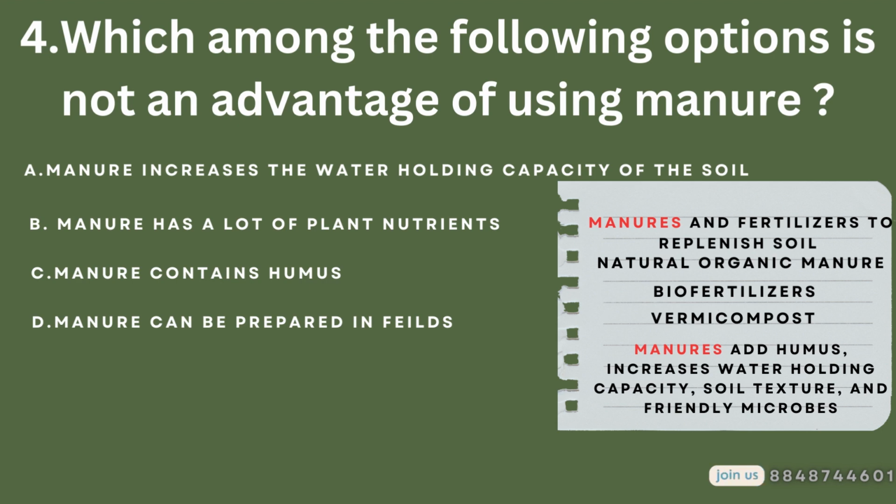Why is a manure better than a fertilizer? Because it adds humus to the soil. And when humus is added to the soil, it increases the water holding capacity of the soil. Another important thing is that it helps in improving the soil texture. Also, it makes the soil quite porous, which helps in the exchange of gases. It increases the number of healthy microbes.